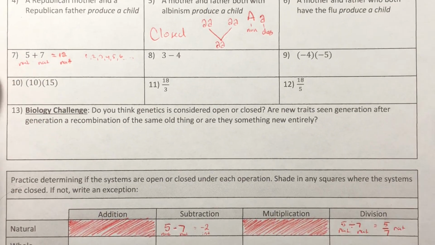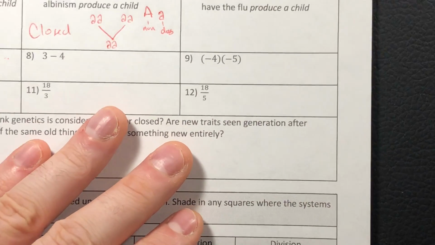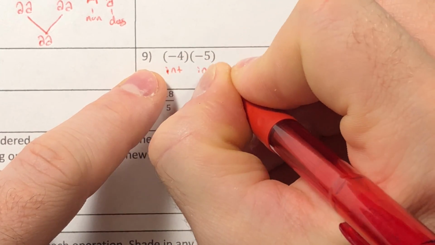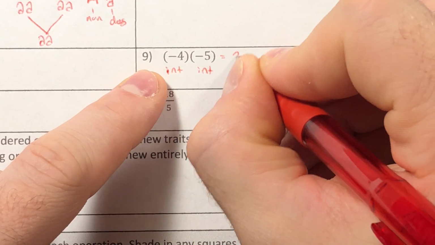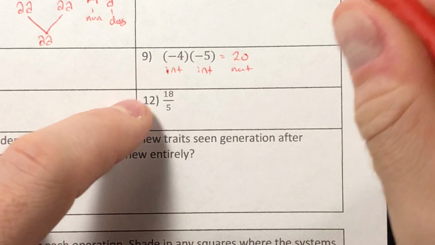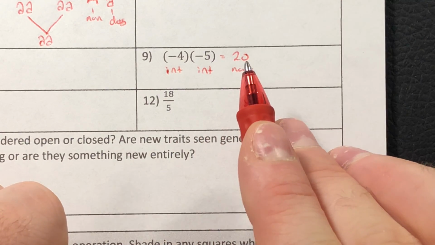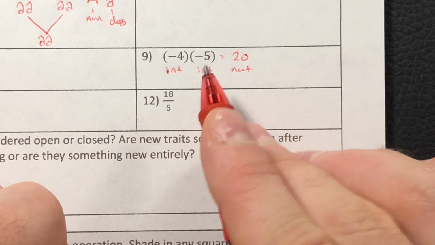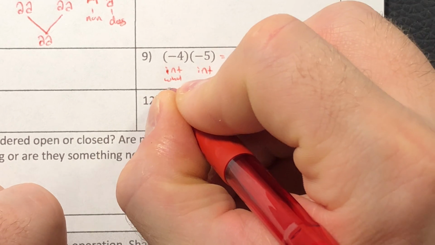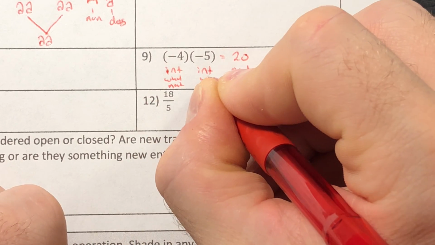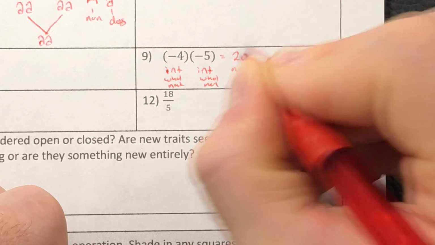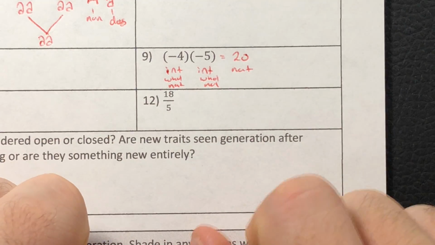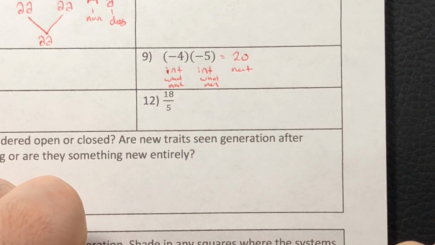So let's go through and see if we can't fill in a few more with our examples. So with number 9, I have, let's see, -4. This is an integer, and this is an integer. When I multiply them together, I get 20, which is a natural number. It's something different, but is it something new? Well, the answer is no, because natural numbers are included in integers. Remember, integers are whole numbers, which are natural numbers. So in essence, I already have natural numbers in this thing. I can't create something new because they've already got that as part of their description.